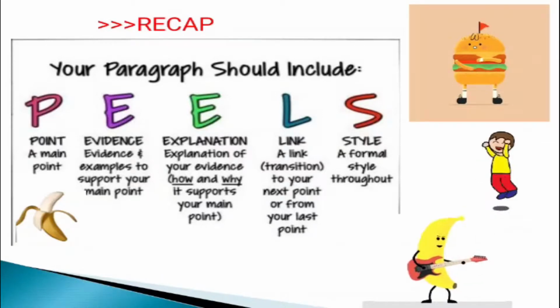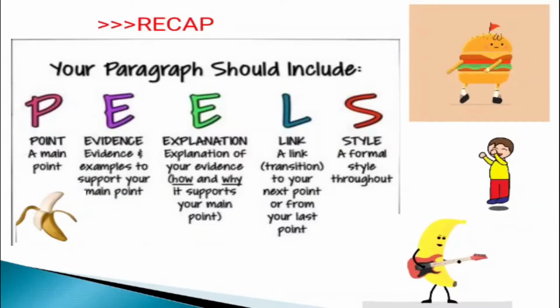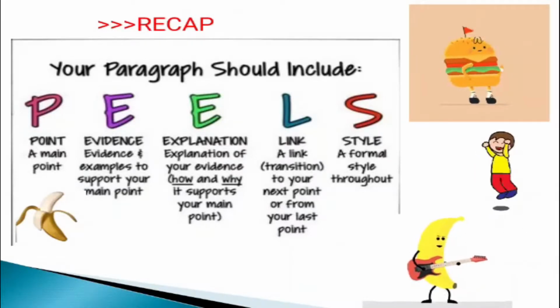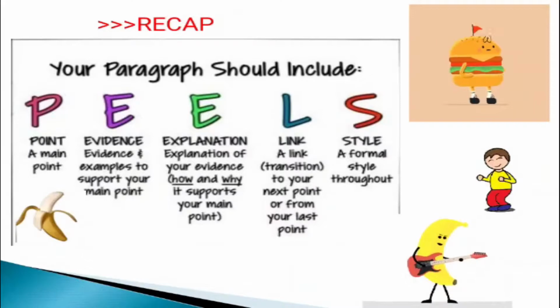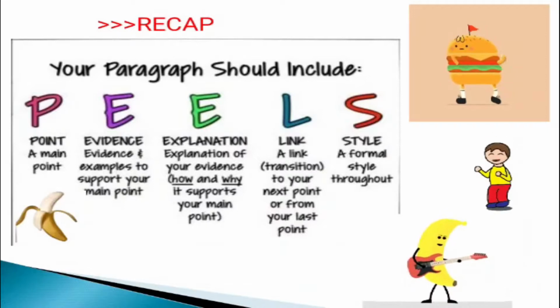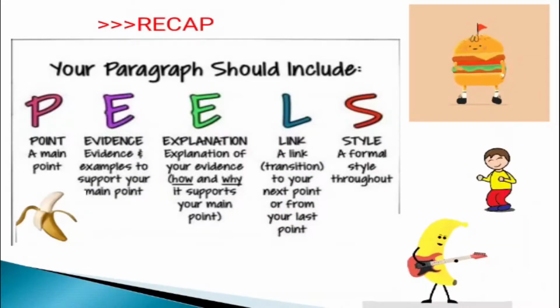First, the point, a main point. Second, the evidence, that is examples to support your main point. Third, explanation of your evidences, like how and why it supports your main point. Then link it using proper transition words, link to the next point in a proper coherent manner.